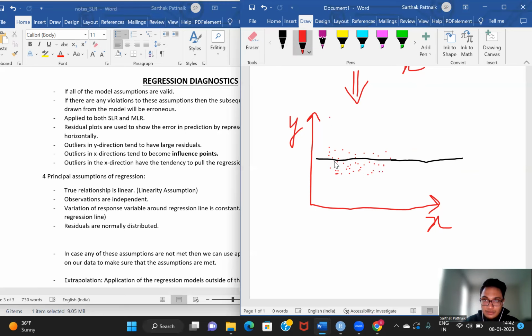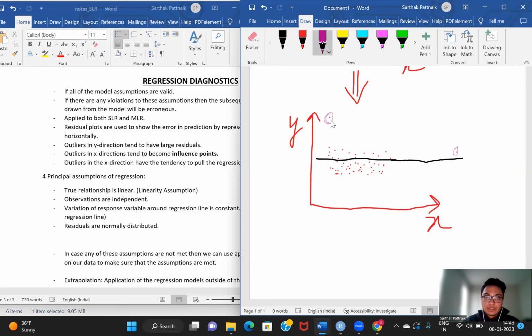There is a point here and there is a point here. Both of these points are technically outliers because they lie separate from the rest of the points. But this outlier right here is an outlier in the x direction, and this outlier right here is an outlier in the y direction.